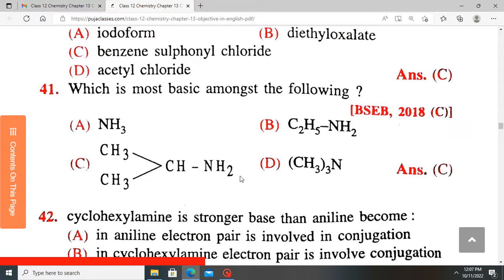So in aqueous phases, primary amines become more basic than tertiary amines. But in gaseous phase, as you increase the flanks or the carbons around the nitrogen, you tend to increase the basicity. And as the number of carbons on the branches increases at the hydrophobic portion or the alkyl portion, you again increase basicity. So question 41, the answer is C.